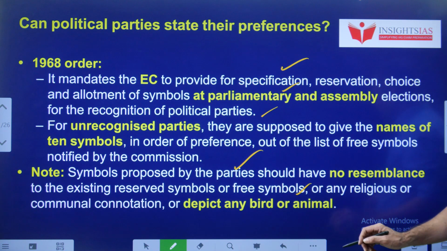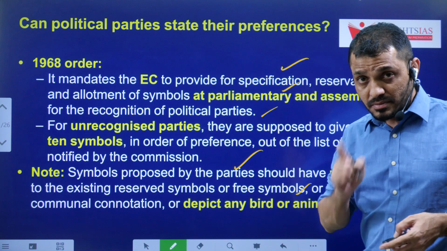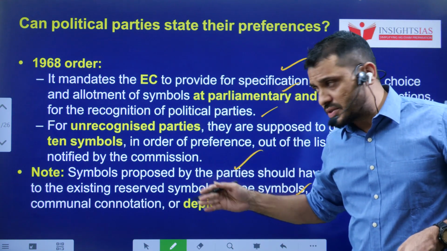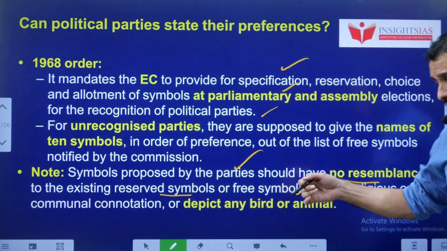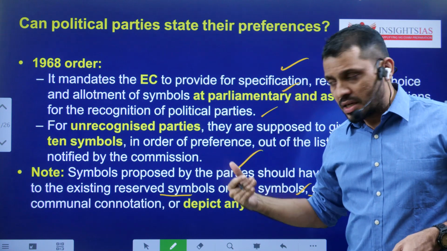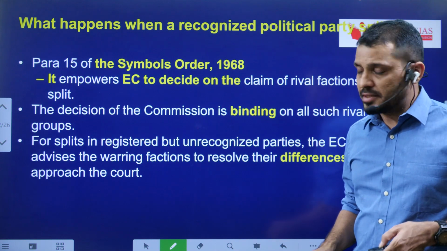As I mentioned earlier, sometimes political parties can also propose symbols. They should satisfy these things: they should not resemble any existing party symbols, they should not reflect any religious or communal connotation, and they should not depict any bird or animal directly.